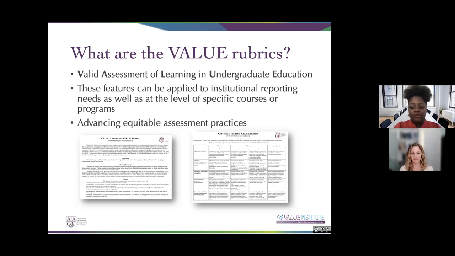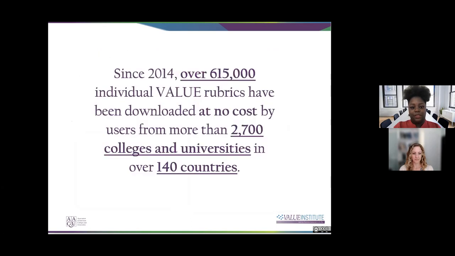Institutions can either use the VALUE rubrics as written, or they can edit and customize them to meet their own unique needs. In this way, any institution, 2-year, 4-year, public or private, should be able to ensure that their students' learning is reflected in the VALUE rubrics, whichever they choose to use. Since 2014, over 615,000 individual VALUE rubrics have been downloaded at no cost by users from more than 2,700 colleges and universities in over 140 countries.